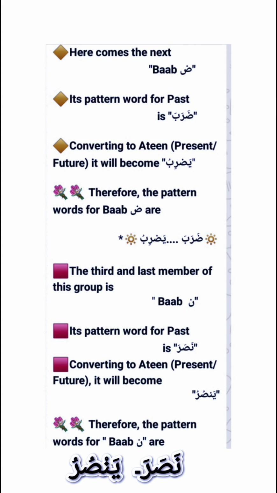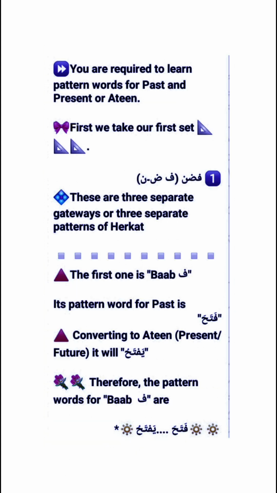Kaf, Ta, Ain. Root letters. Their past is Qata'a, which means he cut. And its Athene form is Yaqta'u, which means he cuts or he will cut.